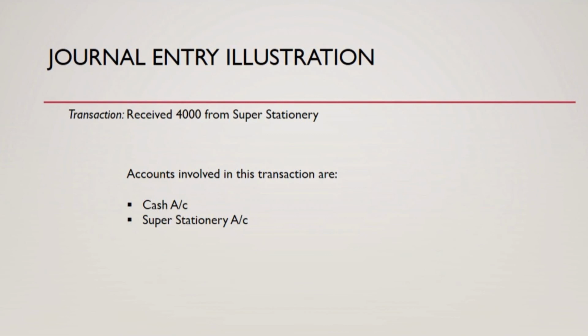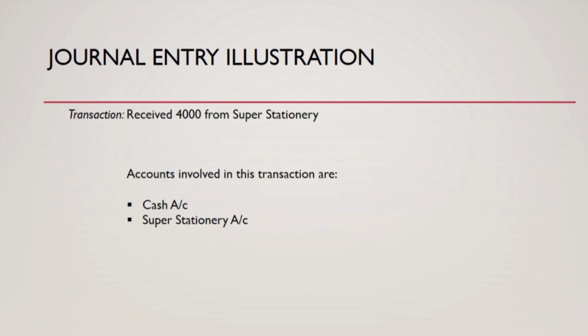We received a sum of 4,000 rupees from a buyer. The accounts involved in this transaction are the cash account and the buyer's account. Naturally there is an increase in cash because we receive cash from a buyer. But we need to reduce our accounts receivable, which are due from the customer, to the extent of the amount that we receive.